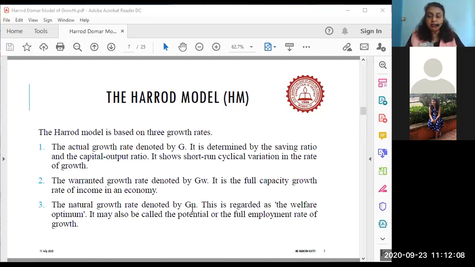Have you all understood these 3 points? You have 3 growth rates according to Harrod. Actual, what is already there. Warranted rate of growth, GW, which we have to actually reach and we have the capacity to reach there, which is calculated by statisticians and economists for us. And GN is the natural growth rate of the economy, where the economy is bound to grow, if there is savings, if there is investment, if there is consumption, if there is demand, and if there is income, and if there is supply and employment.